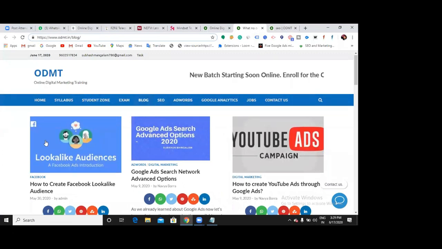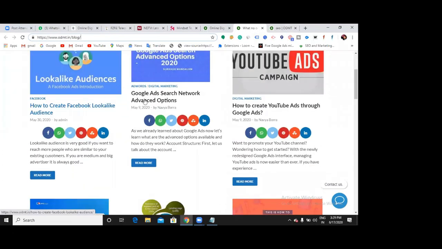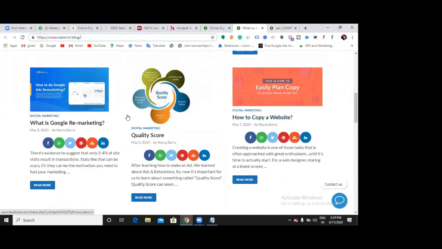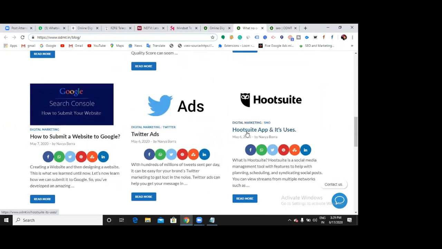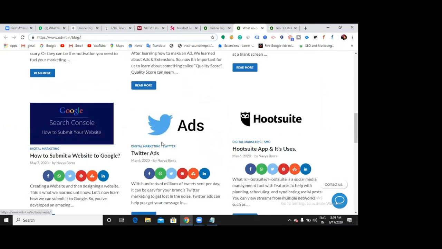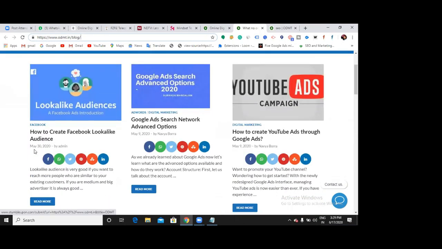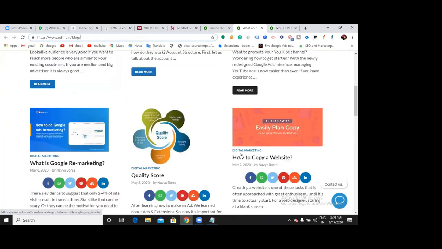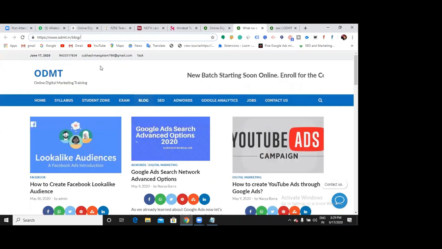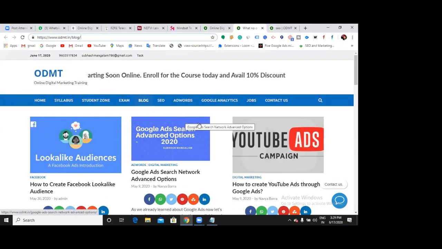Let me show you. What is this? How to create a Facebook lookalike audience, Google Ads search network. What are these? These are links. These are posts. These are articles, the blogs we write. This blog has been written on May 30, May 9th, May 9th, and then May 7th. So my blog page is stored according to the recent posts, am I right? Today if I write a blog, where will my blog be stored? On the top, right?